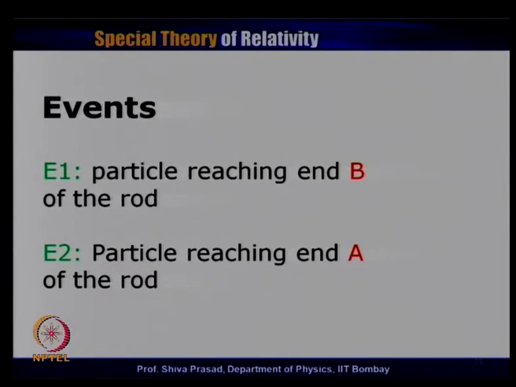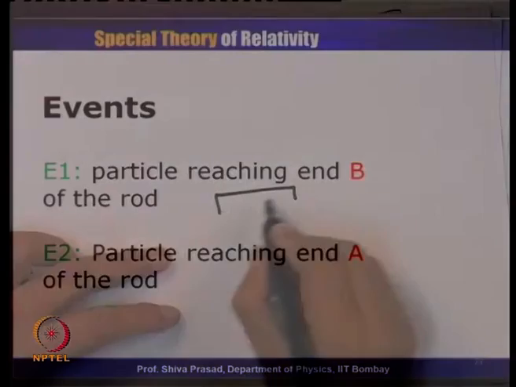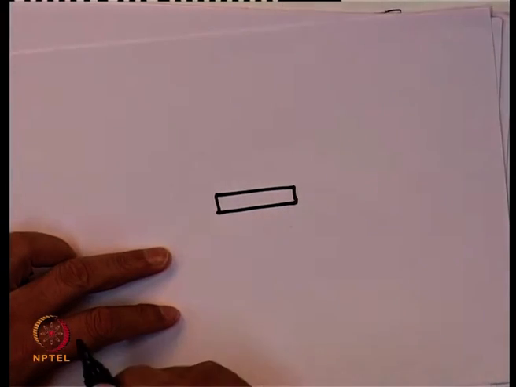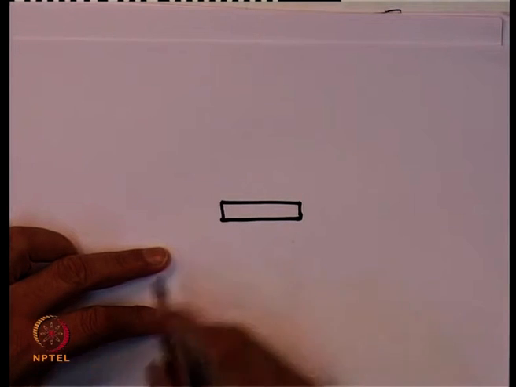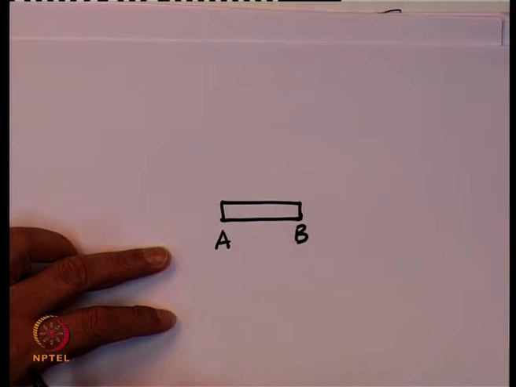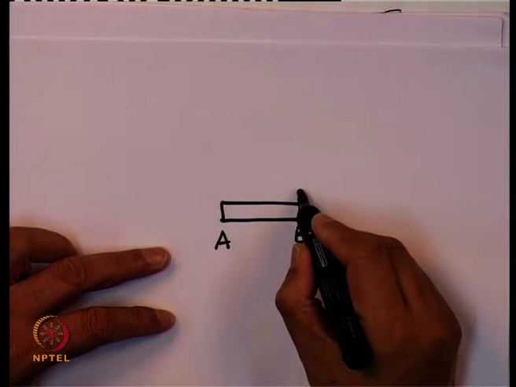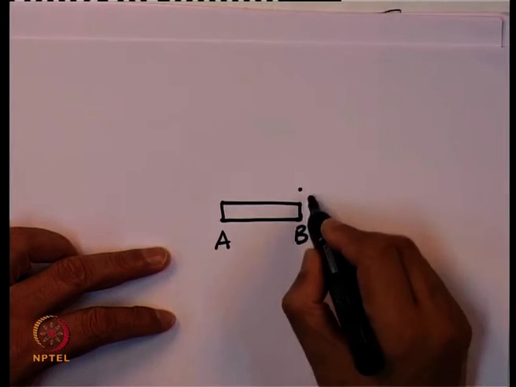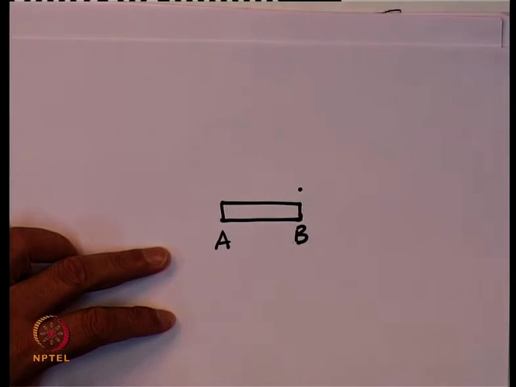Let us define events. We will discuss the observations in different frames of reference a little later, but let us suppose this is my rod AB. I call event number 1 when this particle reaches the B end of the rod.